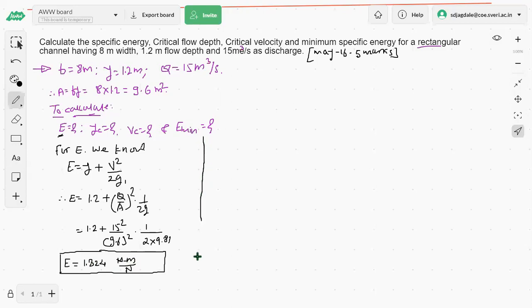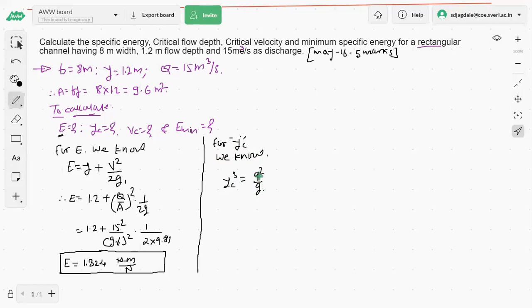Now the next one is the YC. It is the critical flow depth. So how to calculate the critical flow depth? For YC, which relation do we have to go for? YC cube is equal to q square by g. YC cube is equal to q square by g.